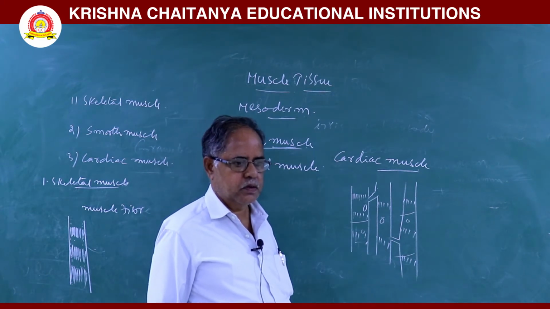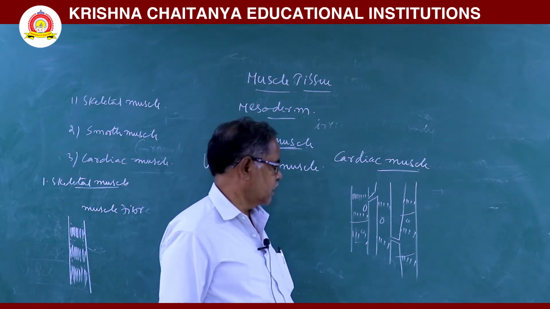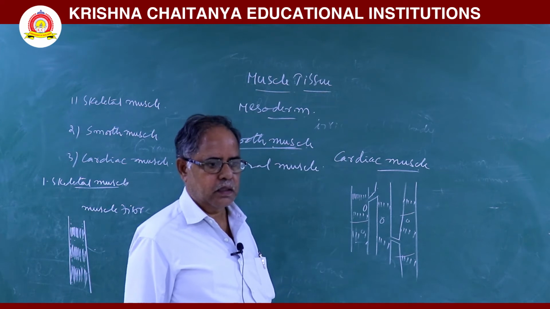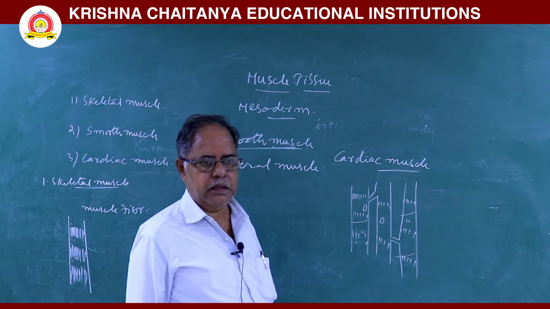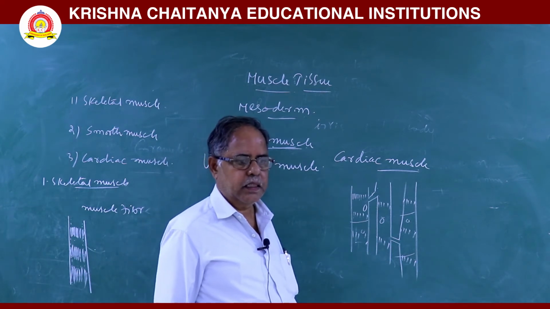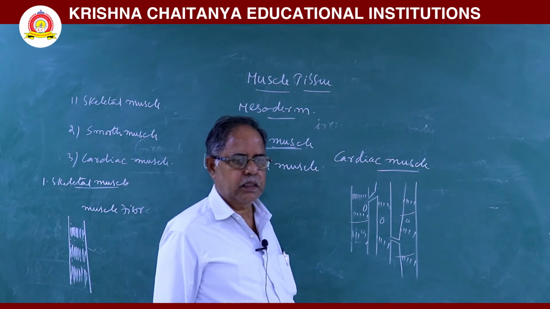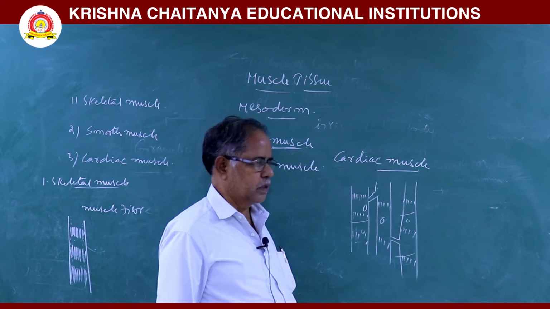These gap junctions are used for rapid conduction of action potential or depolarization. On the surface of these muscles, dark cross lines are there, called intercalated discs. The presence of intercalated discs is the important feature of cardiac muscles.